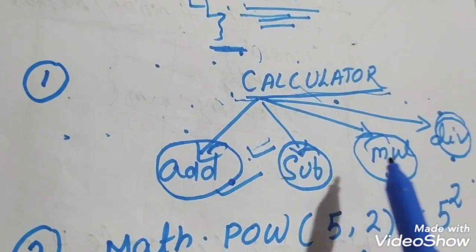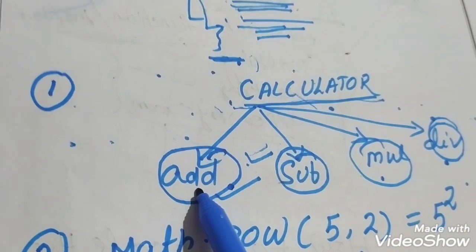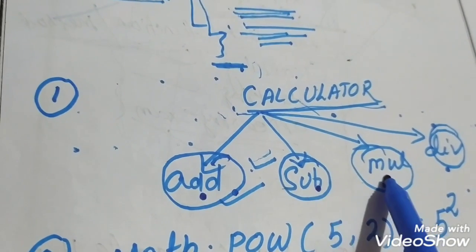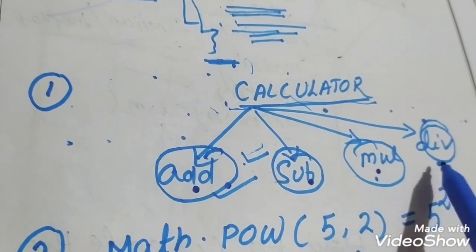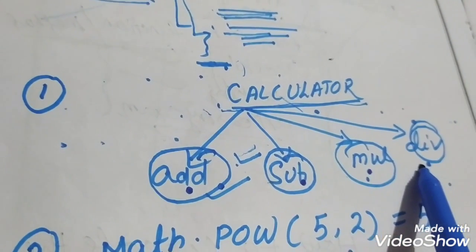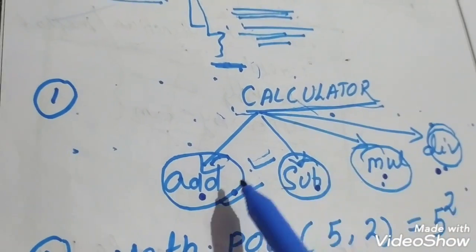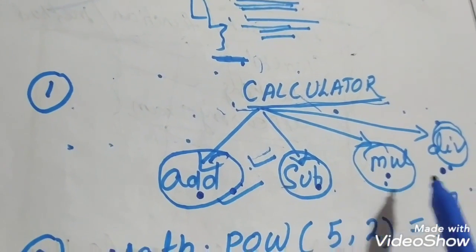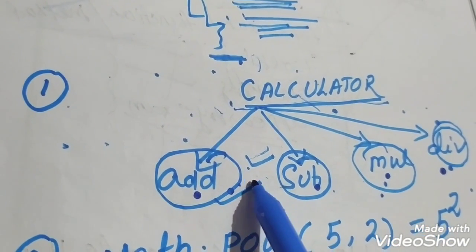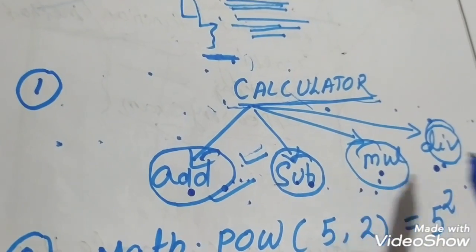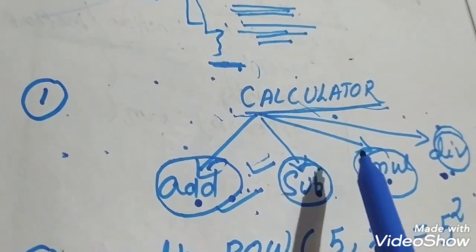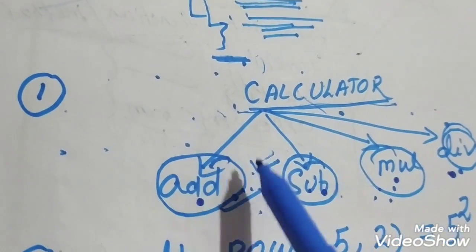or methods or functions. Okay, so the addition method is doing the addition of two numbers, the subtraction method is doing the subtraction of two numbers, the multiplication method is doing the multiplication of two numbers, and the division method will be doing the division of two numbers. Okay, so instead of doing it in one program, we divided these four tasks into four methods, and they are responsible for doing the specific tasks: addition, subtraction, multiplication and division. So due to this division of work, the large calculator program is simplified.